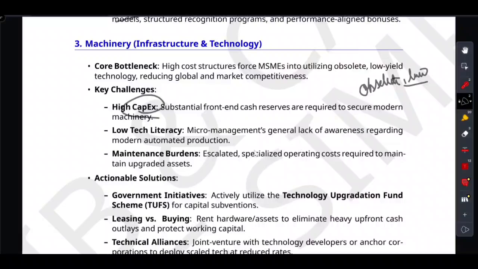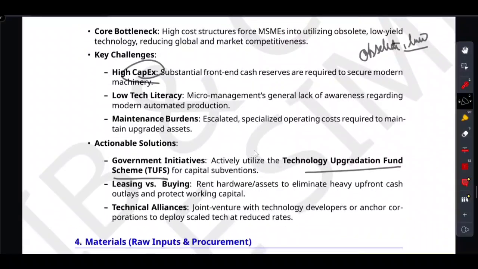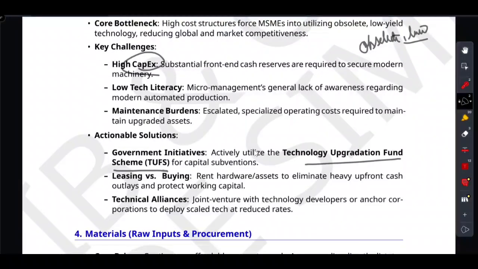Don't buy the oven, lease it. Leasing protects your precious working capital. Or you tap into government help like TUFS. Have you heard of TUFS? That's called the Technological Updation Fund Scheme. That's the government help. Finally, you can form a joint venture with a tech developer to get modern gear at a reduced rate.